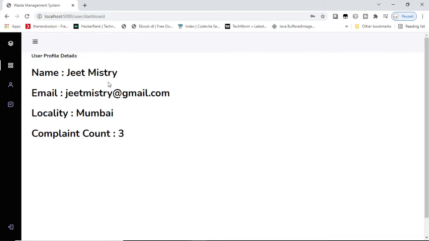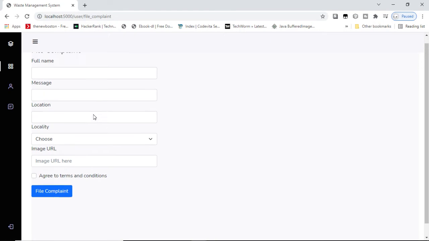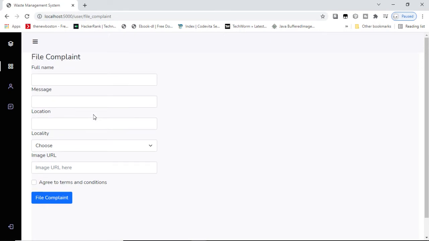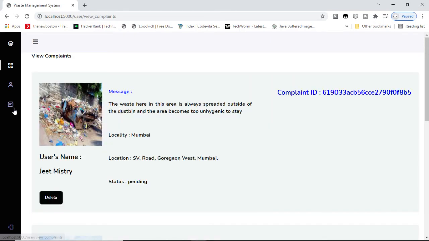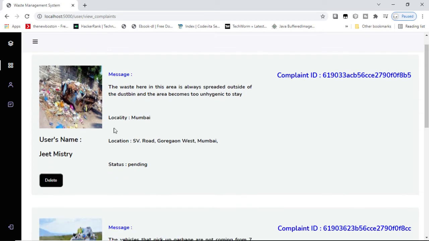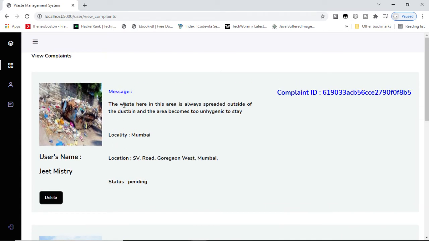So this is the home page, and this is the profile page, and this is the email, this is the locality which we selected during registering, and this is the complaint count. This user has 3 complaints registered. So this is the file complaint page, in which we can file a new complaint, and this is view complaints, where we can view the status of our previous complaints. Also we can delete the complaints if we want.